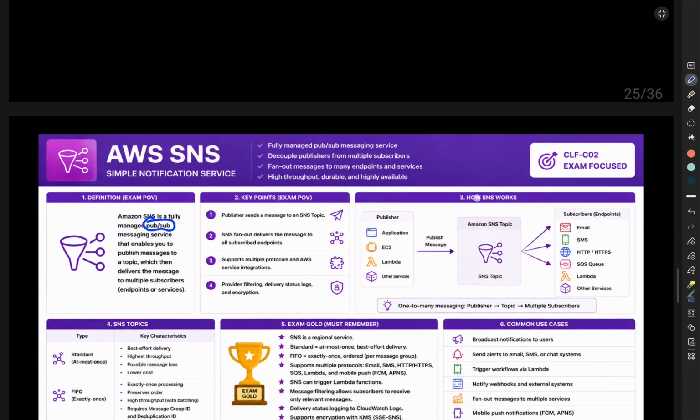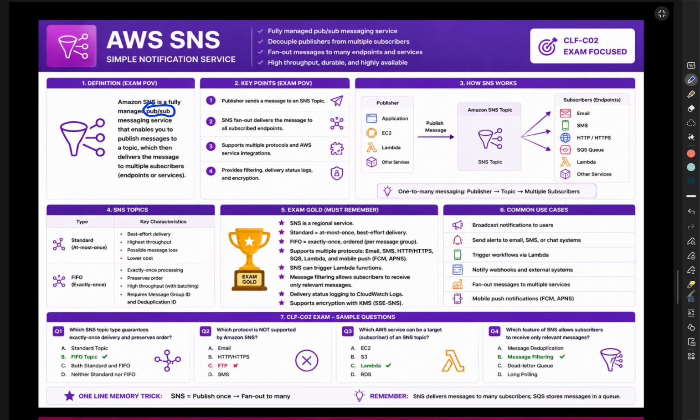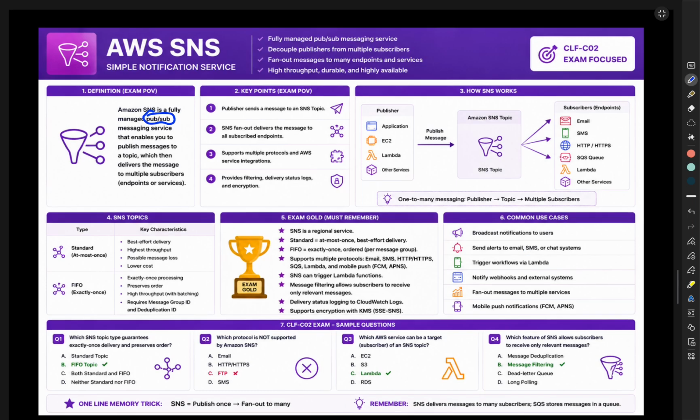Moving to Amazon SNS. SNS stands for Simple Notification Service. The definition says SNS is a fully managed publish-subscribe messaging service. Always remember pub-sub: publish, subscribe. Think of SNS as a loudspeaker. One person makes an announcement, many people hear it. That's exactly how SNS works. A publisher sends one message, and multiple subscribers receive it simultaneously.